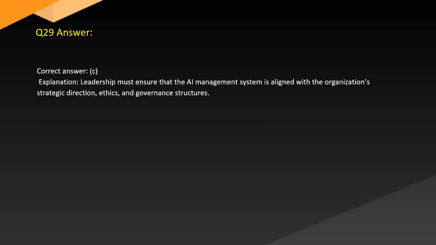Answer. Correct answer, C. Explanation: Leadership must ensure that the AI management system is aligned with the organization's strategic direction, ethics, and governance structures.